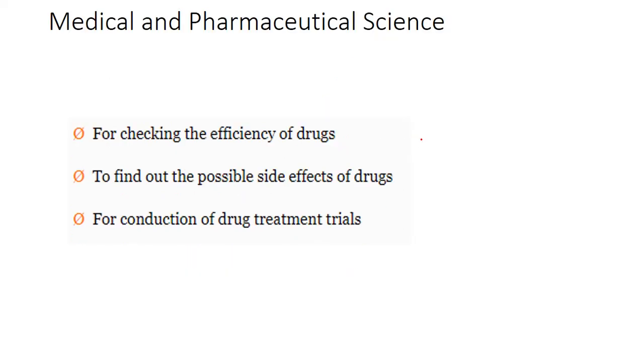Now we can see the medical and pharmaceutical sciences. For checking the efficiency of a drug, you can apply some hypothesis, or you can apply mean square error. If the variance is less, then we can say that this drug is more efficient than that drug. This all comes under statistical tools. To find out the possible side effects, if you find some drug goes into errors or misleading results, you can divide the different errors. Type 1 and type 2 errors are available in the literature. Type 1 and type 2, we can discuss later.